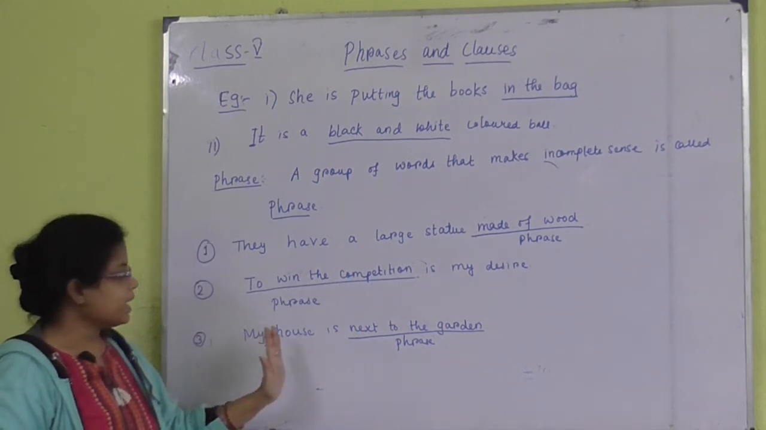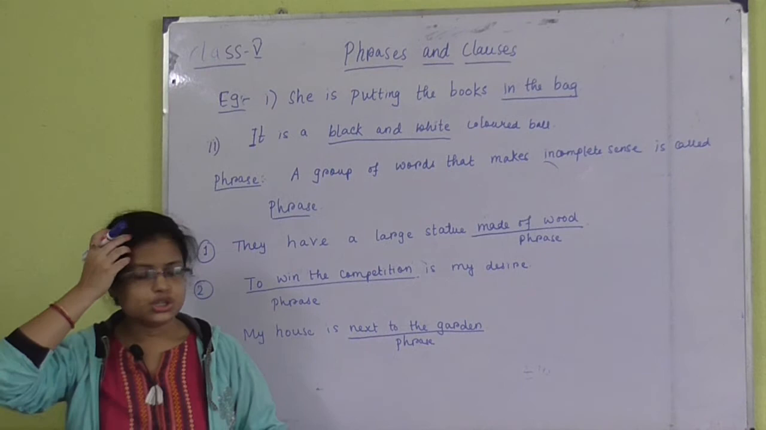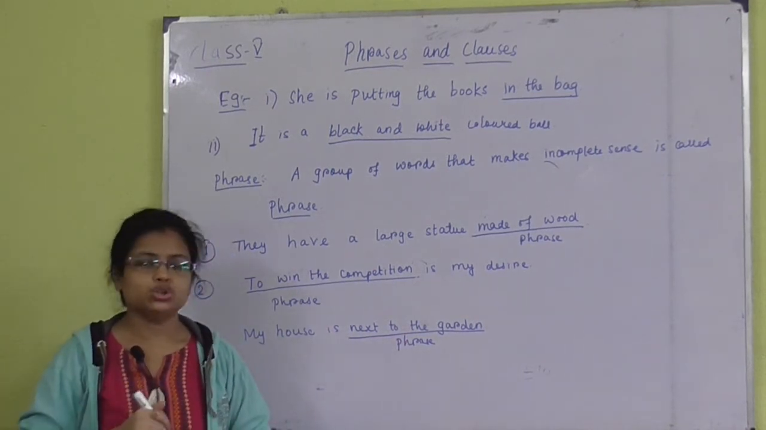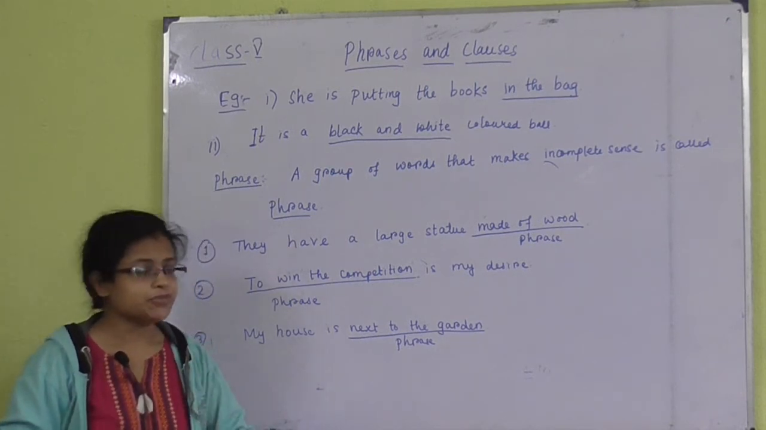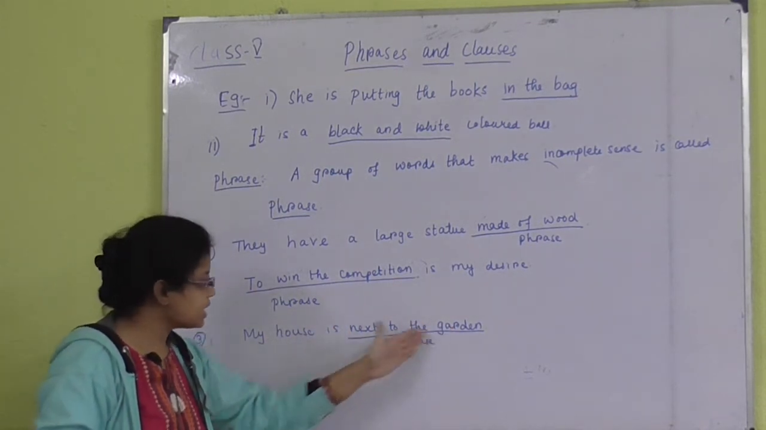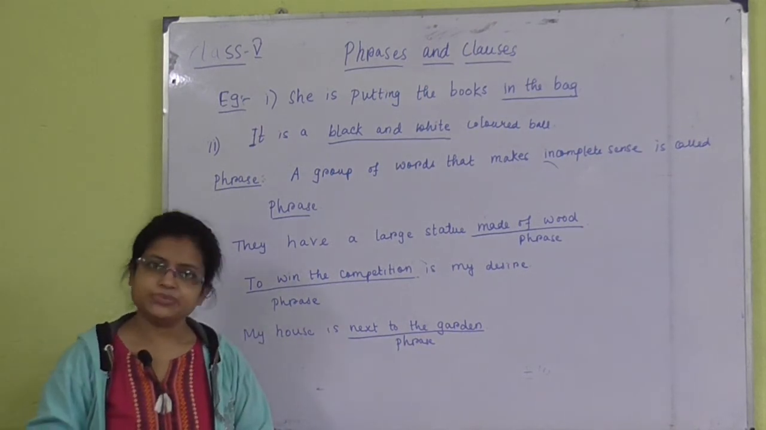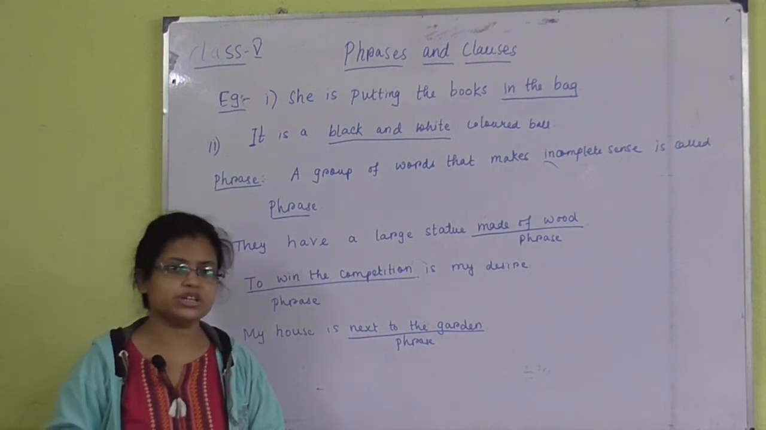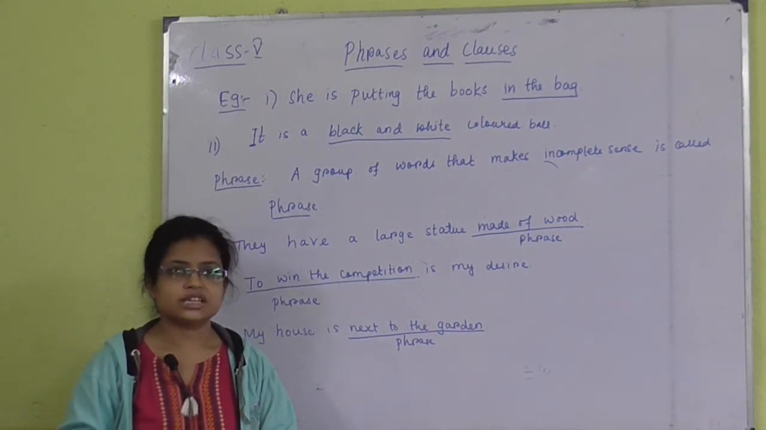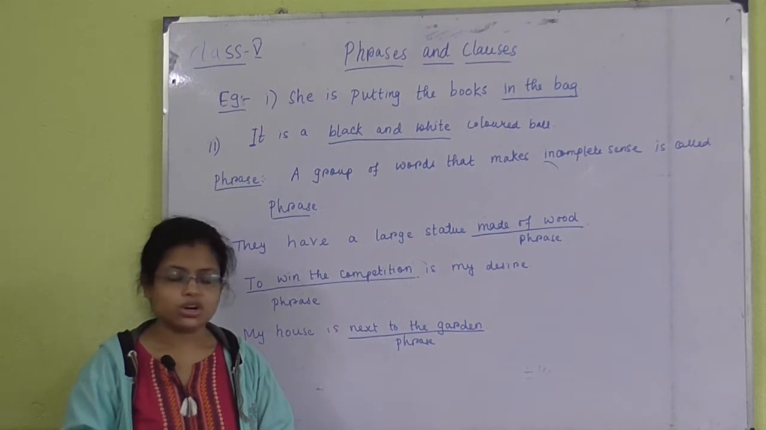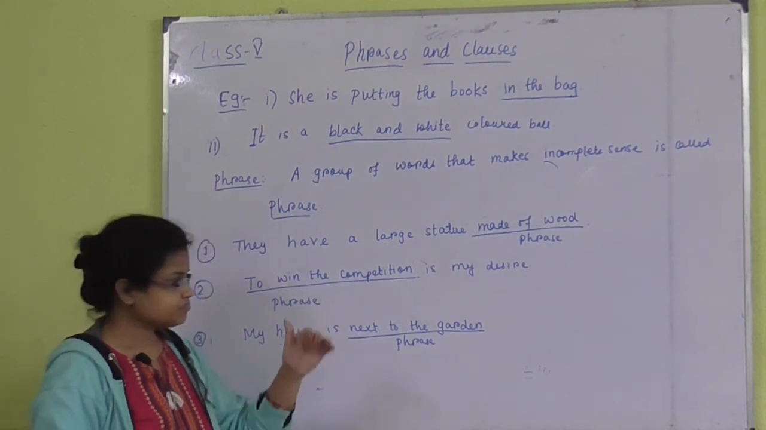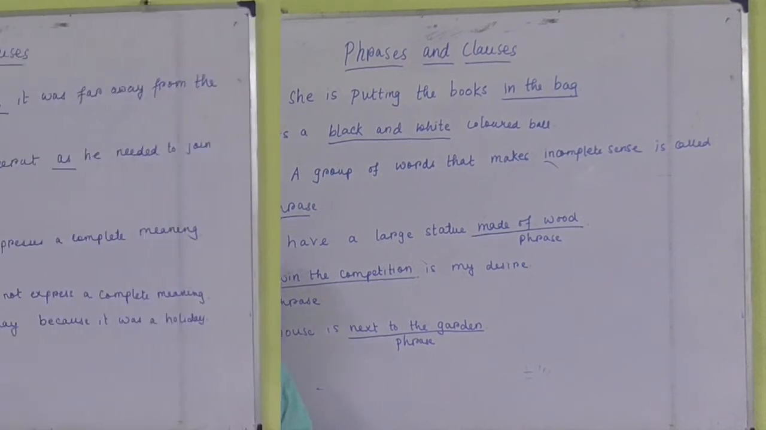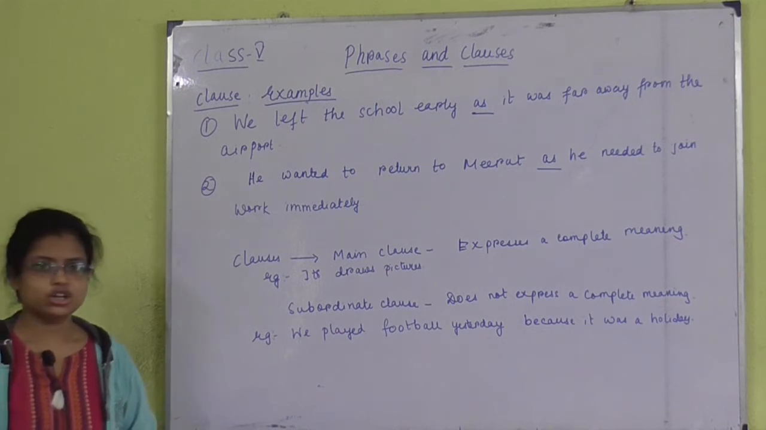Number 3, my house is next to the garden. If I only write next to the garden, these words also do not have any sense. But whenever I write next to the garden in a sentence, the sentence will be completed. This way you have to identify in a sentence which one is the phrase, the part without which the sentence can be completed, because only writing the phrase there will be no meaning. Now let's proceed towards clauses.